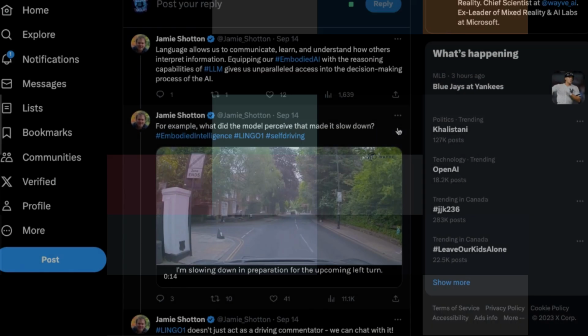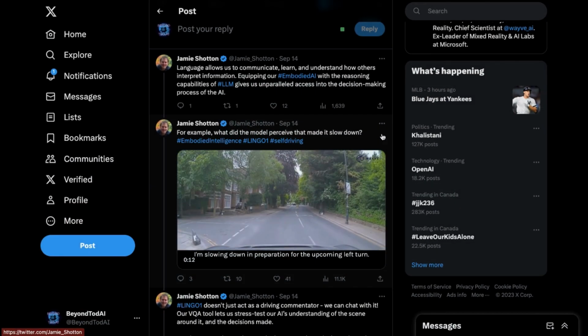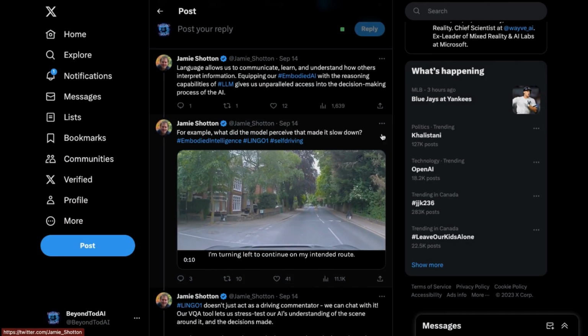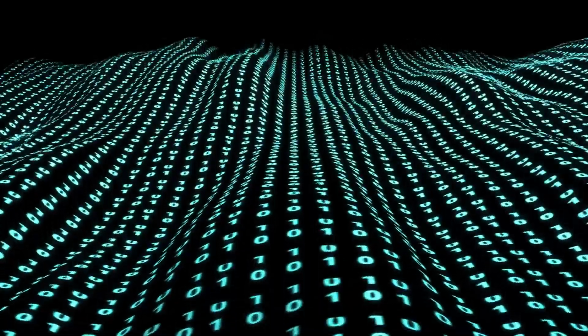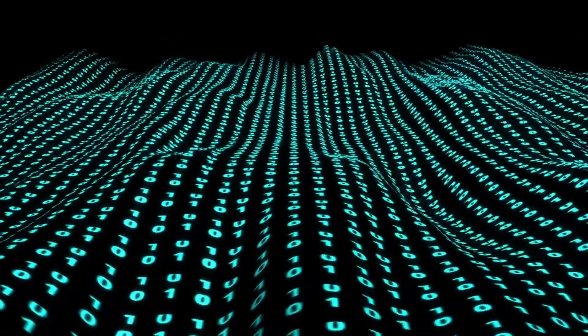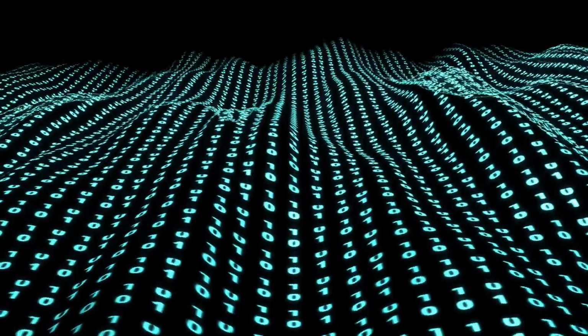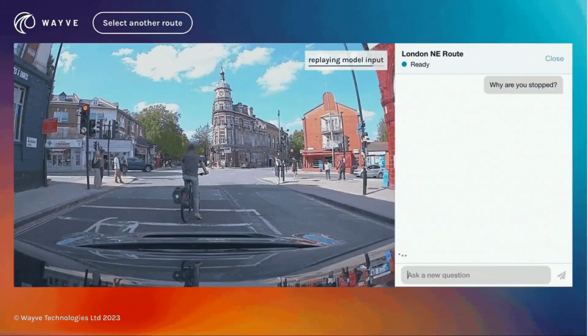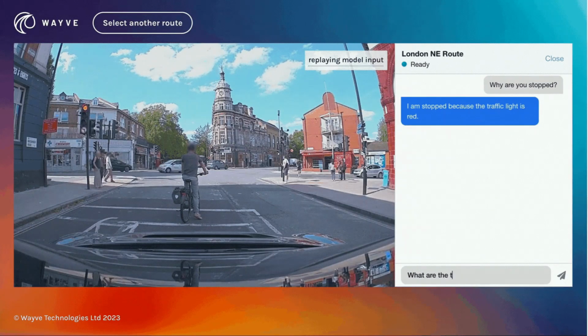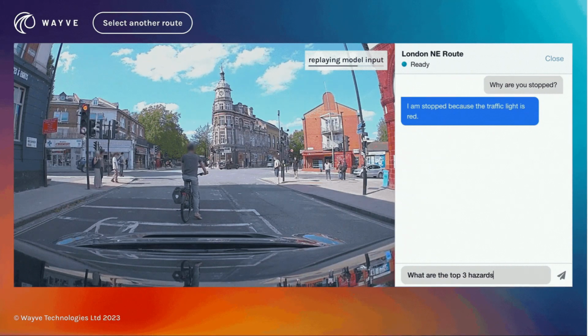Language always allows us to communicate, learn, and understand how others interpret information. So this helps in reasoning capabilities of LLMs and gives us unparalleled access into the decision-making process of the AI. We want to understand why the AI is making certain decisions. In this way, this gives us some insight into the reasons for doing certain things. So it's not a complete black box.